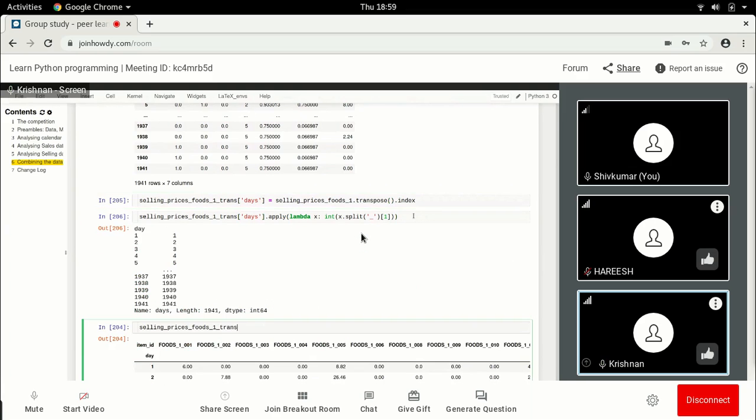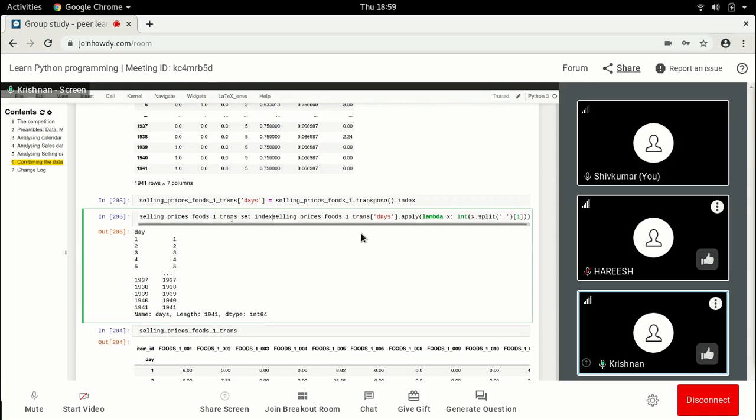Now, you see this 1, 2, 3, 4. And now you want this to be applied as the index for this. Right? So then you can say set index. Yeah, you have to say set index. And it's best that you set it as an index.